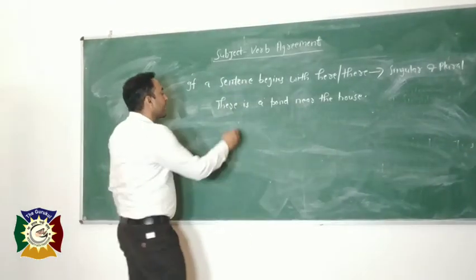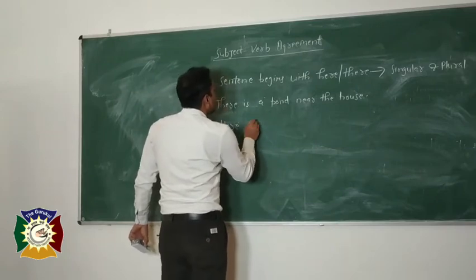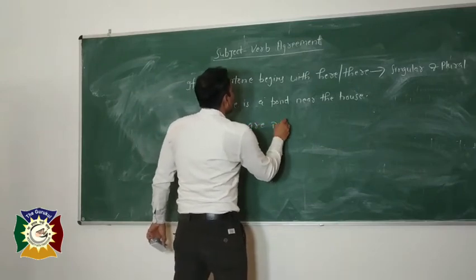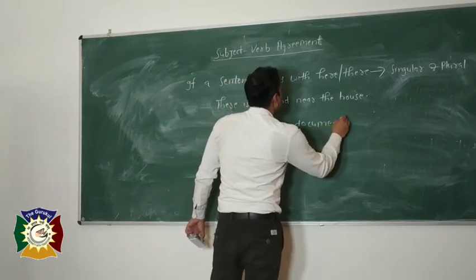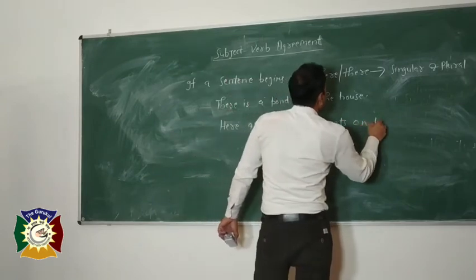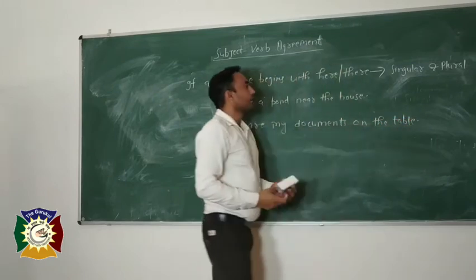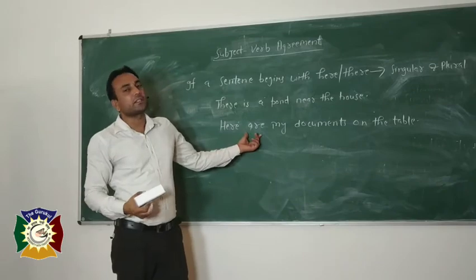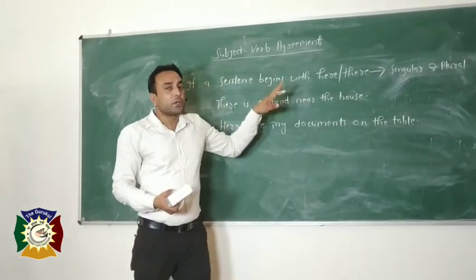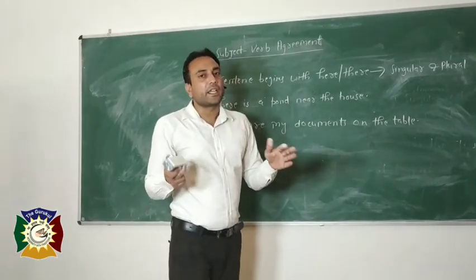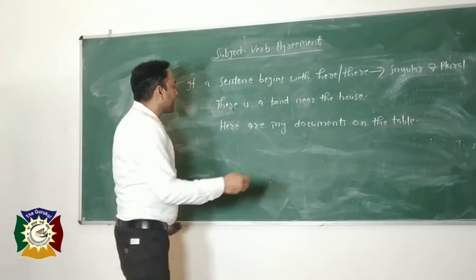And: here are my documents on the table. Here are my documents. It depends on the sense of the sentence, because sentences that begin with here and there are different in structure. And what's the rule?